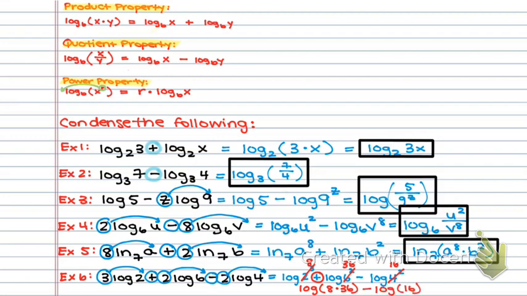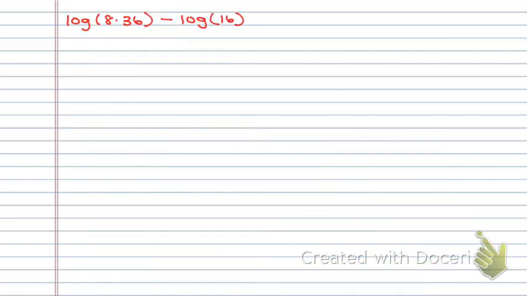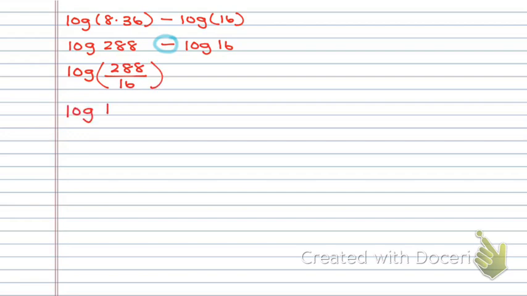I'm out of space here, so I'm just going to copy that part down onto another slide. Okay, so the first thing I need to do is figure out what 8 times 36 is. So I have log of 288 minus log of 16. And now quotient rule tells me I need to divide those values. So I have log of 288 divided by 16, which ends up giving me log of 18. So that big long thing turned into one small log.